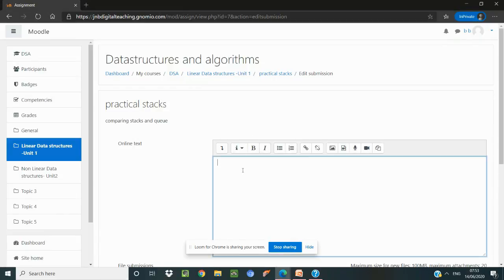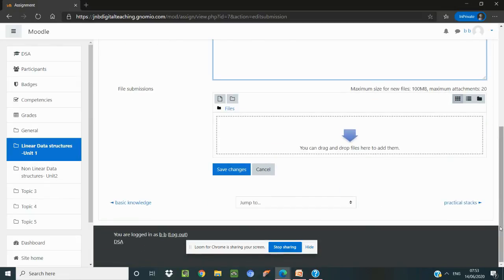We can put stacks, last in, first out, and queue is. So this is how the student window will look. He will be listed with all the assignments which are due with all the deadlines, and he has to complete the assignment.